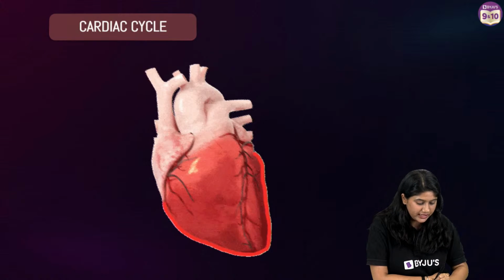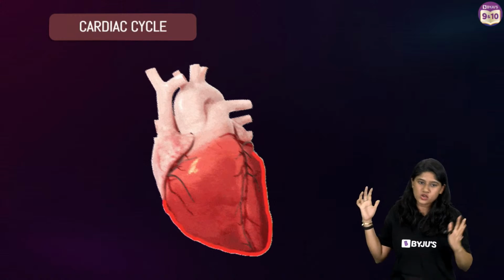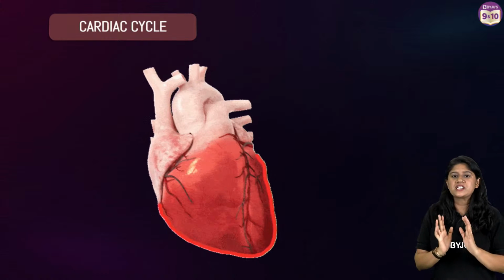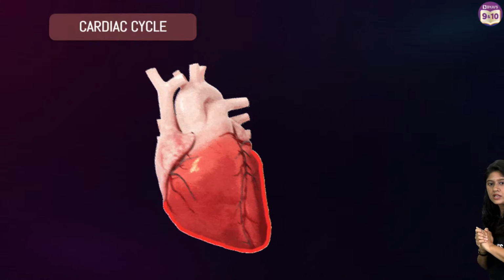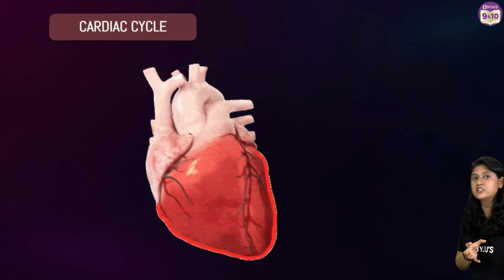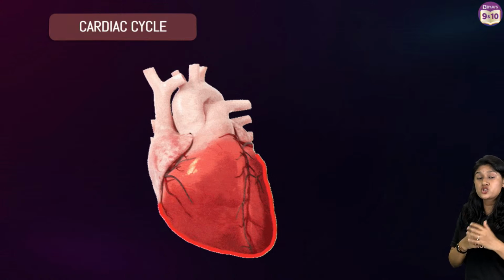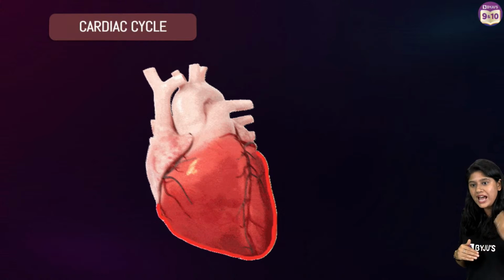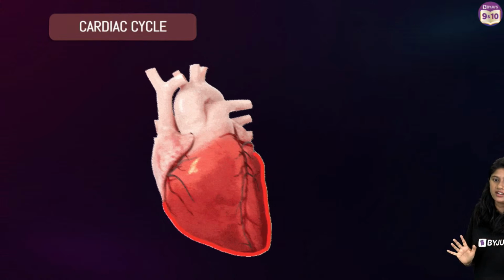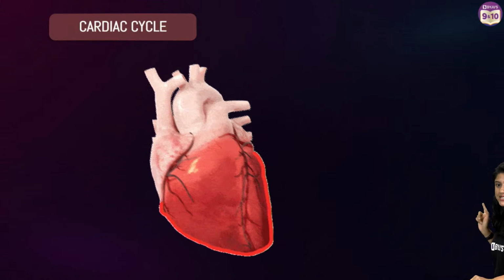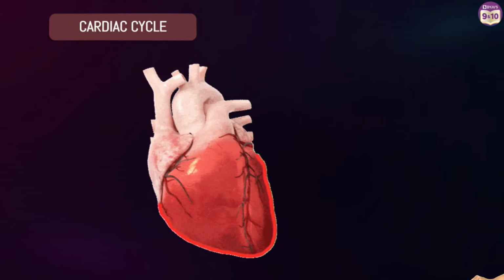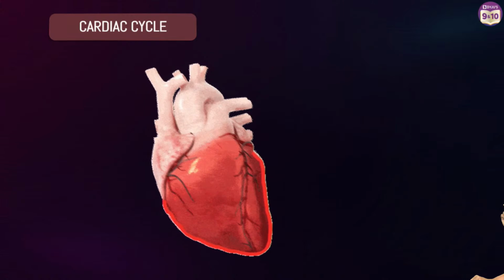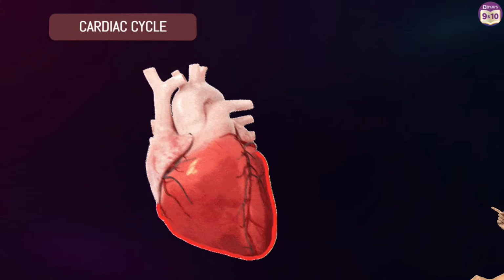Now let's take a look, everyone, at this. Can you see this? Just observe it. I know that it's a complicated process, and too much for us to understand in just one class. Don't worry, we will have more classes. So what is this? This is the cardiac cycle.